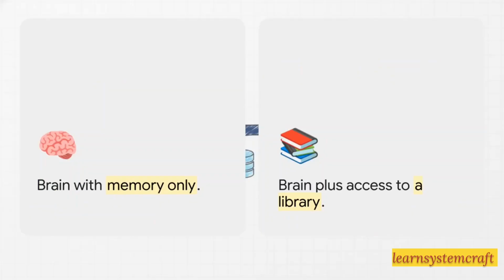This creates a fantastic mental model for us. Without RAG, an AI is just a brain relying purely on its own memory. It's bound to forget things, or simply guess. But with RAG, it is a brain that has instant access to a massive library. You see, RAG doesn't replace ChatGPT, it simply enhances it. It gives the AI a place to check its facts so it never has to guess again.